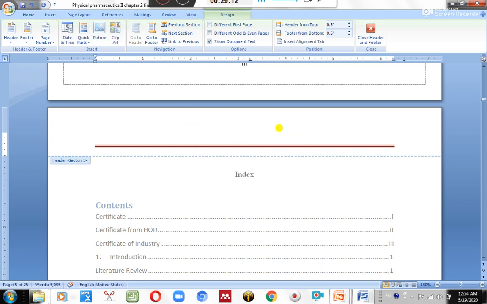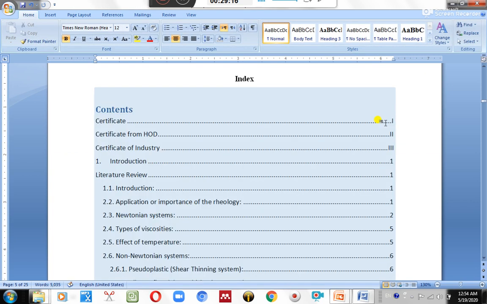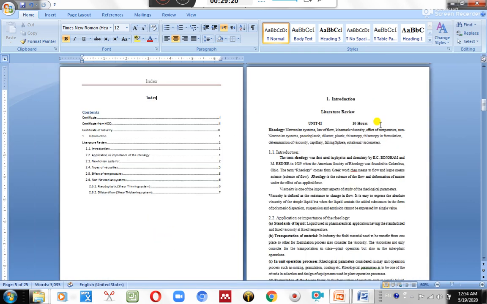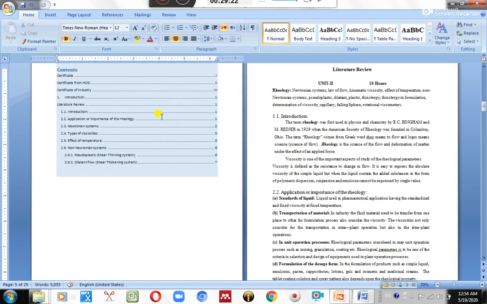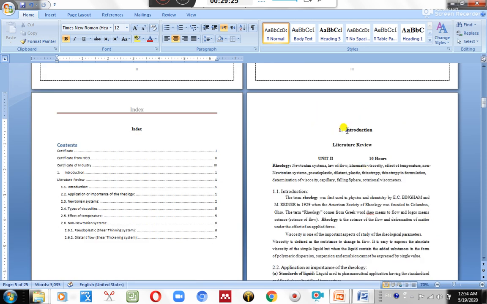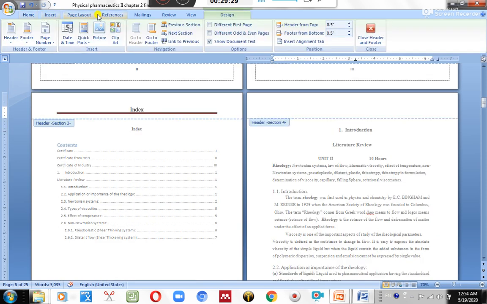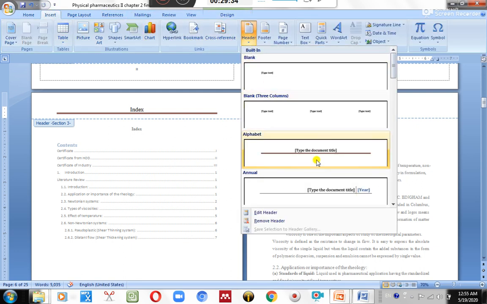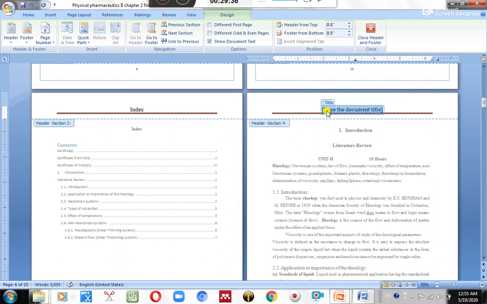Now design, again come over here and update, because it is showing page number 4. Come to this part, update field, update entire table. Okay, now it shows certificate on page number 1, 2, 3, and introduction likewise onwards. So it gives a very easy way to add, delete, and do all these things. This is a very simple task, so you can simply go with this.